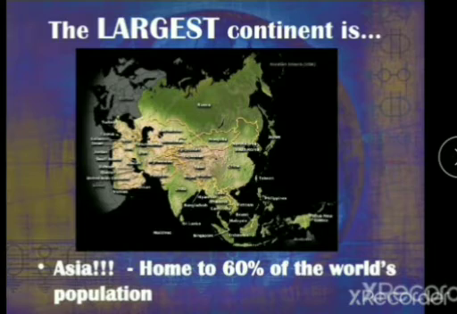Some of the highest mountain peaks of the world are located here, including Mount Everest. This Mount Everest is the highest peak in the world. So can you tell me which is the highest peak in the world? Yes, it is Mount Everest. So Asia has the world's most populous country. So do you know which is the country which has most population? Yes, it is China. And the second one, it is India, right? So this China and India are in Asia.